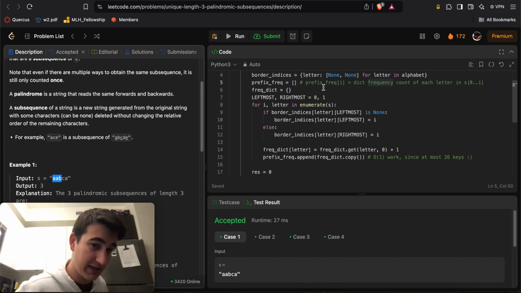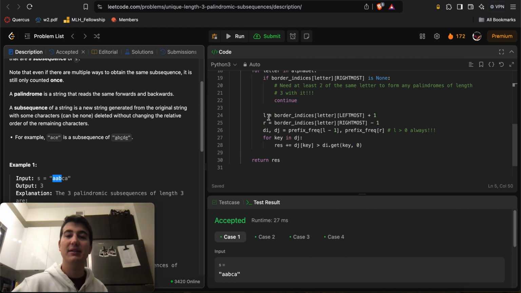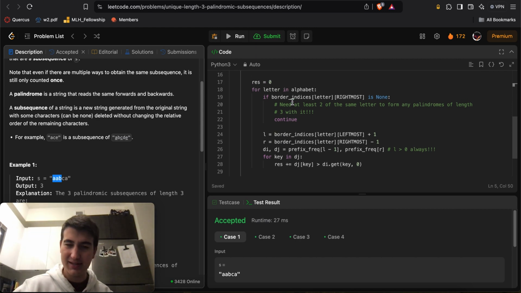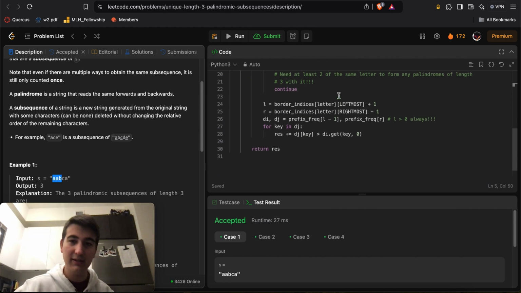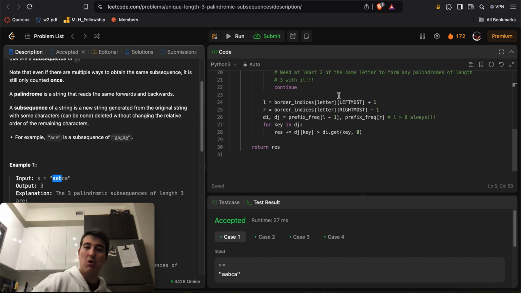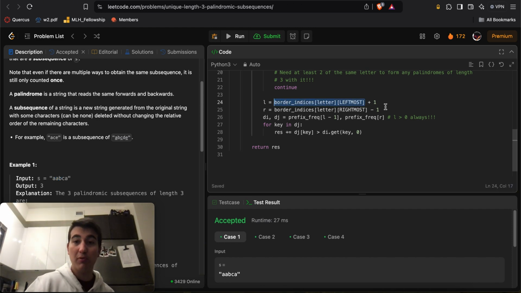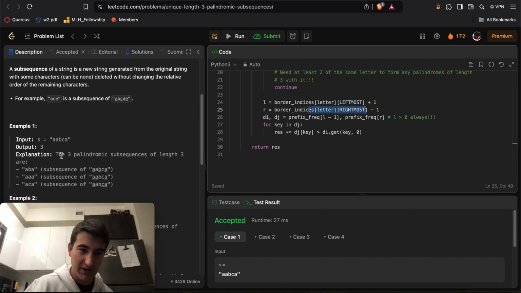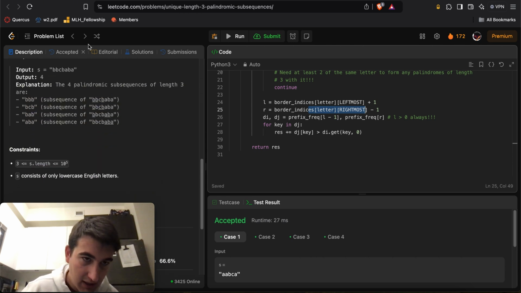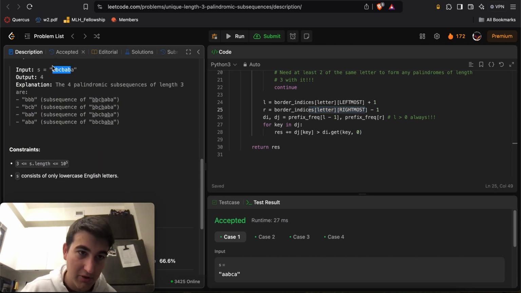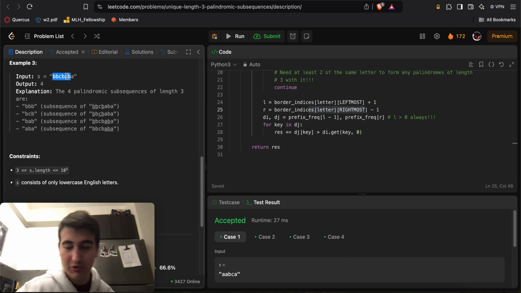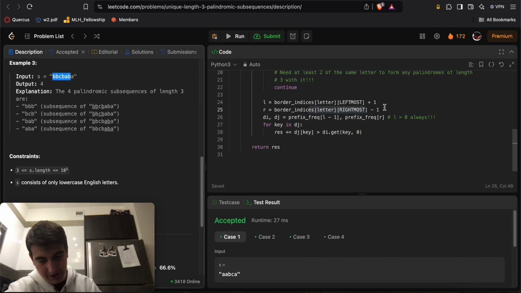And that way we can leverage that later on, so that whenever we have the leftmost and rightmost index of any letter in the alphabet, we can say, okay, we'll get that left index and do +1, and then the rightmost index -1, right? So for example, from these B's that I was showing before, we don't want to include the left and rightmost B's together. We only want to consider the palindromic substring BBB, and there's at least one more B sandwiched in between those two, so that's why we do +1 and -1 here.